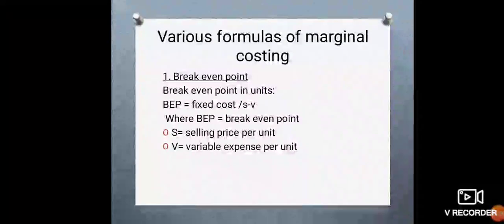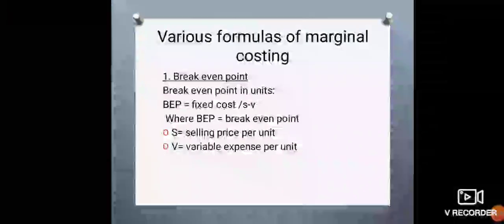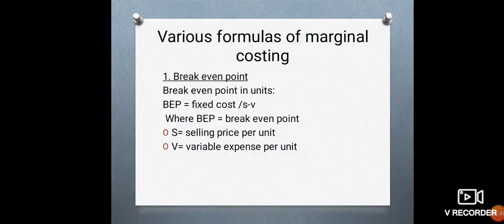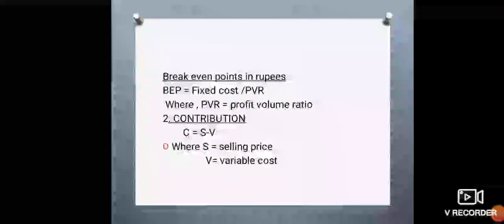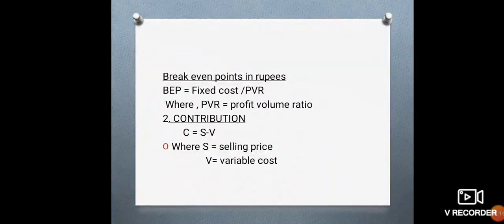If you want to find the BEP in units, then the formula is BEP is equal to fixed cost divided by S minus V, whereas BEP is equal to break even point, S is equal to selling price per unit and V is equal to variable expense per unit. If you want to find the BEP in rupees, then the formula is fixed cost divided by PVR, whereas PVR is equal to profit volume ratio. Second concept is contribution. If you want to find the contribution, the formula is S minus V, whereas S is equal to selling price and V is equal to variable cost.